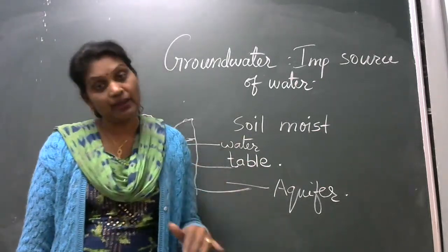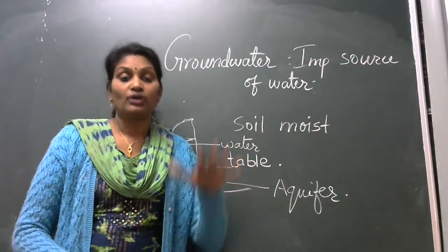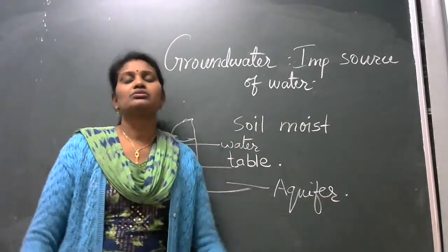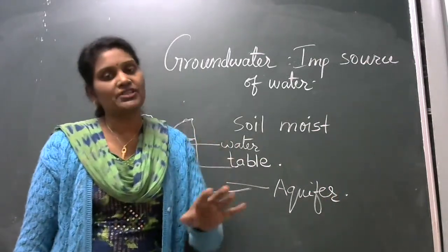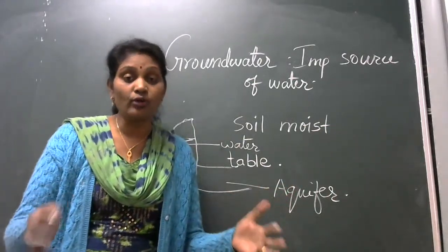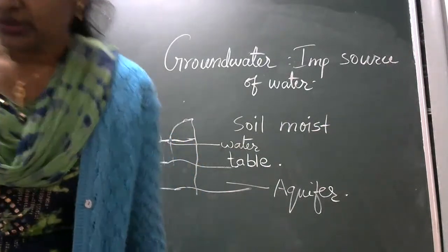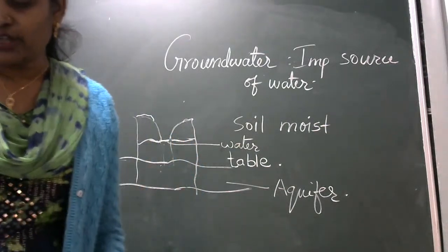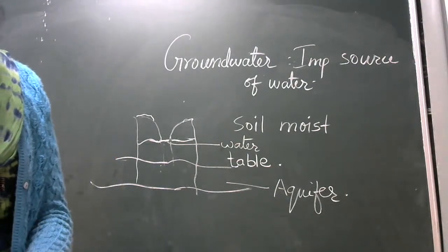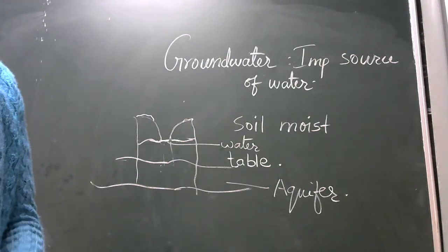And once the water table is reached, the storage is right there. That is, if we keep digging down and down, getting more and more water, that is called the aquifer, that is, groundwater. Understood, students? So the rainwater and the water from other sources such as rivers and ponds seeps through the soil and fills the empty spaces and cracks deep below the ground.